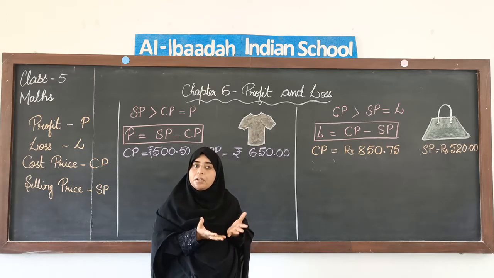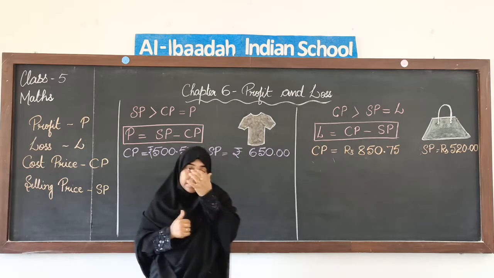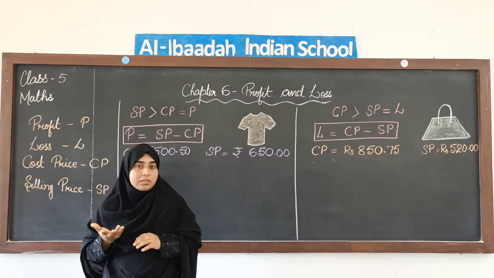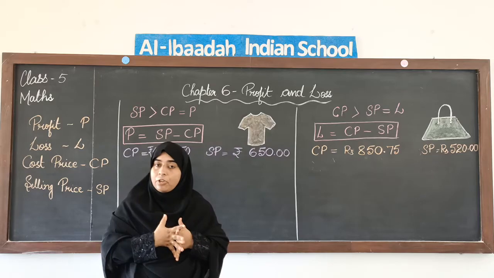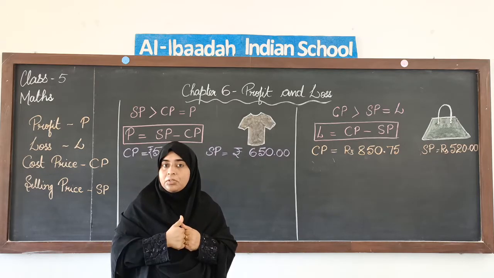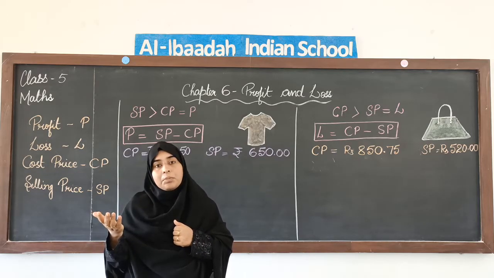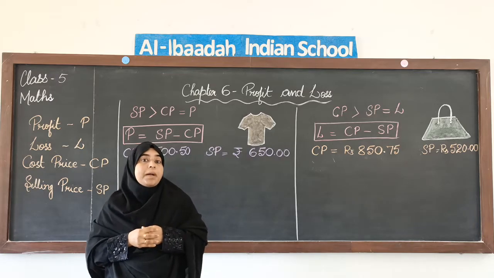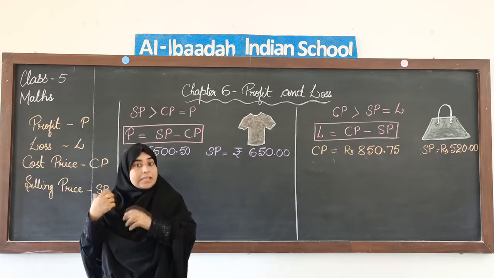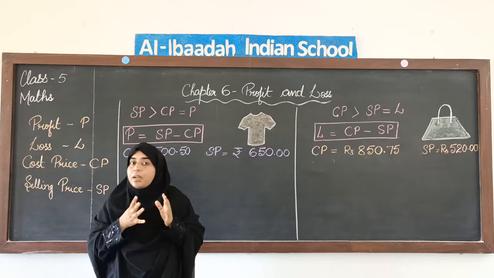When we buy for less amount and we sell it for more amount, we make profit. If we are buying for less amount and selling it off for more amount, we make profit. And if you are buying it for more amount and selling it for less amount, we make loss.